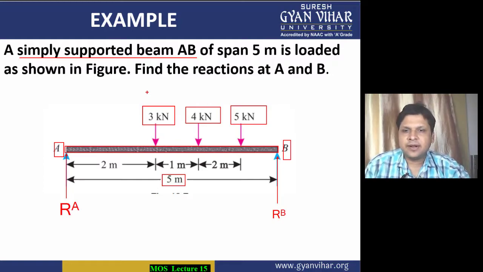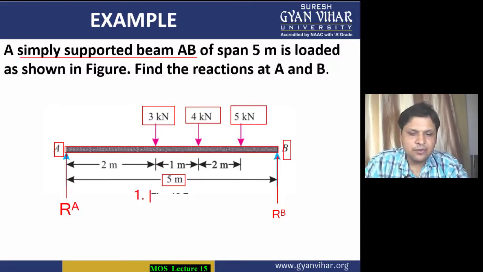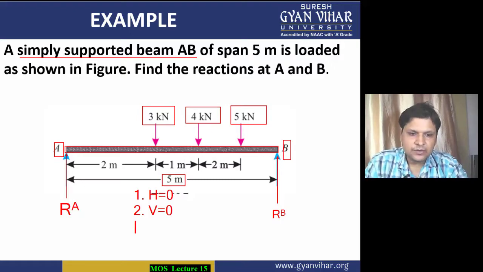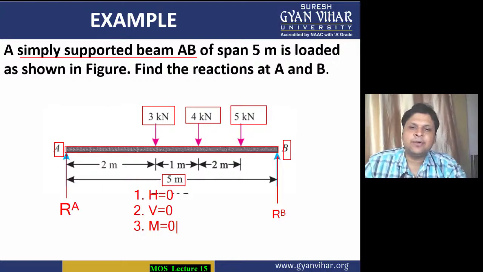The three conditions of equilibrium are: first, summation of all the horizontal forces equal to 0; second, summation of all the vertical forces equal to 0; third, summation of moment of all the forces about any point equal to 0. Put the summation symbol before each term.